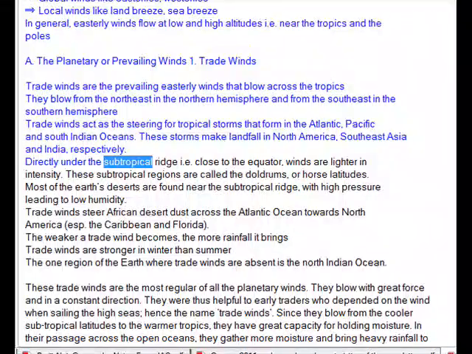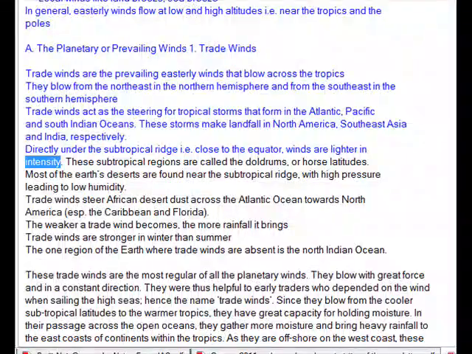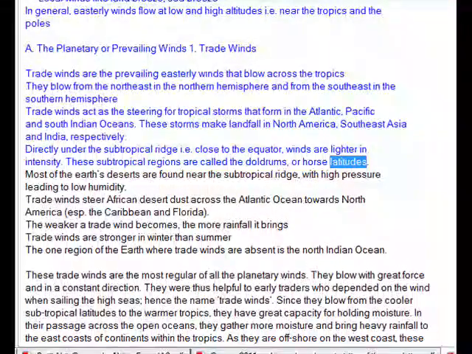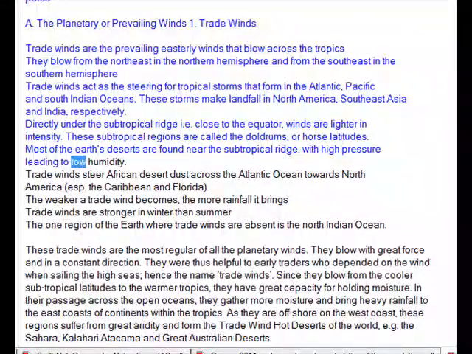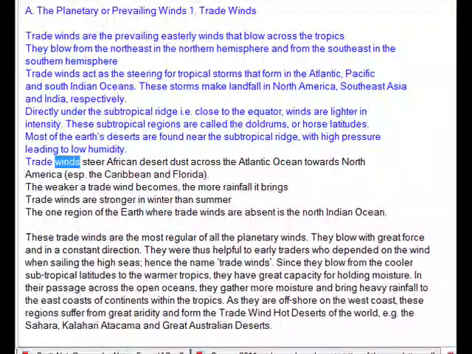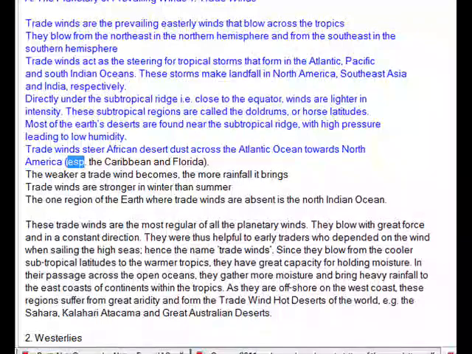Directly under the subtropical ridge, i.e. close to the equator, winds are lighter in intensity. These subtropical regions are called the doldrums, or horse latitudes. Most of the Earth's deserts are found near the subtropical ridge, with high pressure leading to low humidity. Trade winds steer African desert dust across the Atlantic Ocean towards North America, especially the Caribbean and Florida.